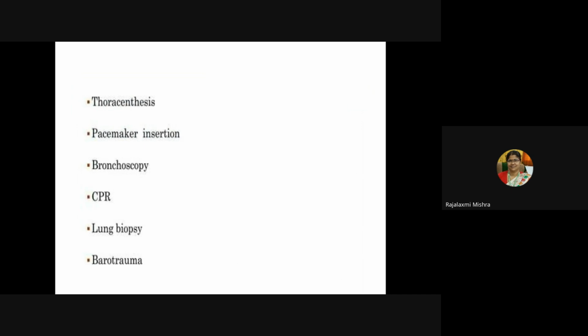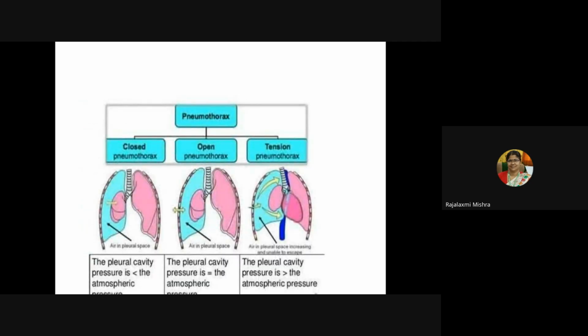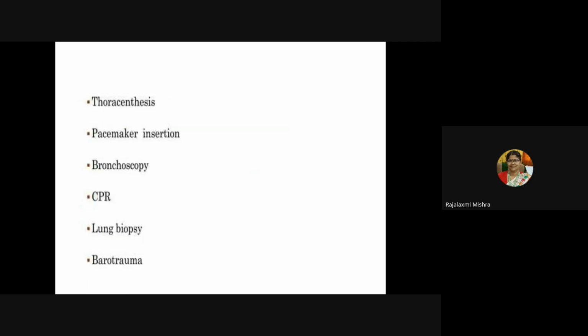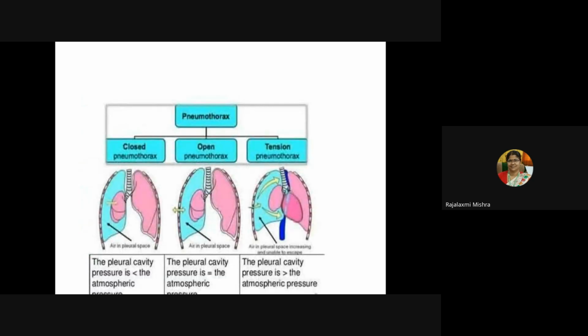So in that case, you will go for thoracentesis, pacemaker insertion, bronchoscopy, CPR, lung biopsy, barotrauma. All these are causes for the iatrogenic pneumothorax also.